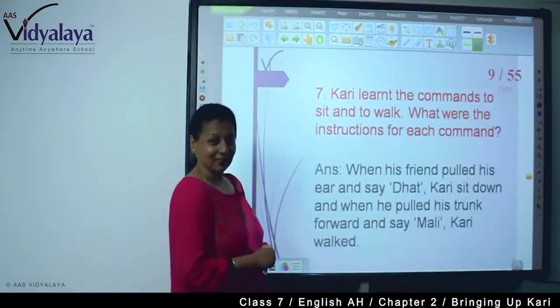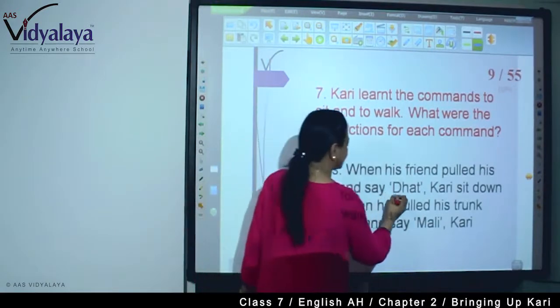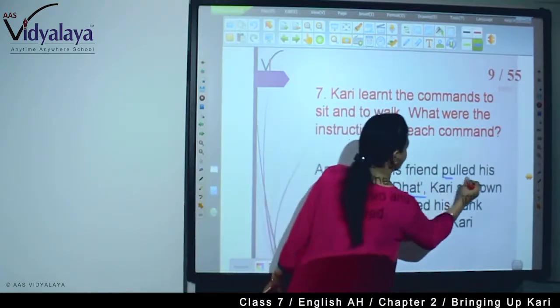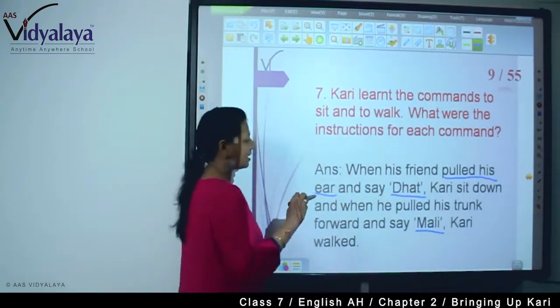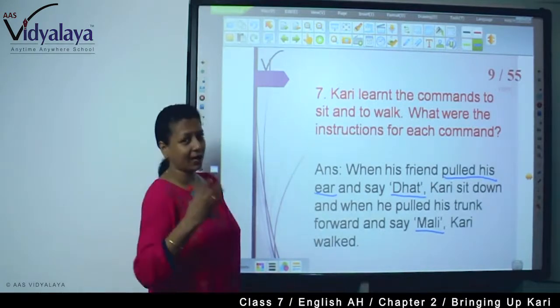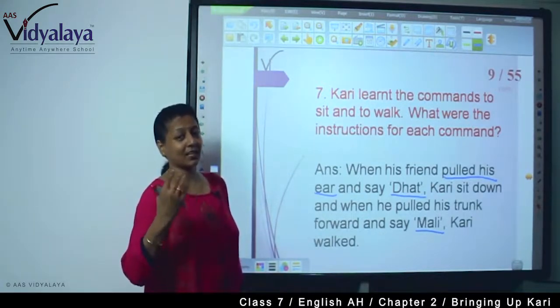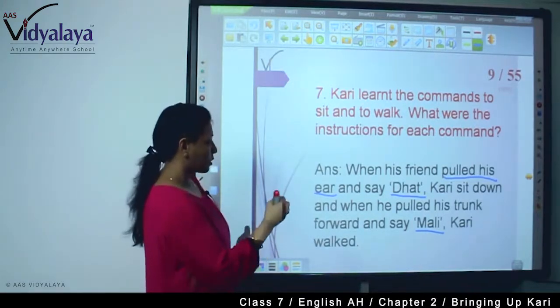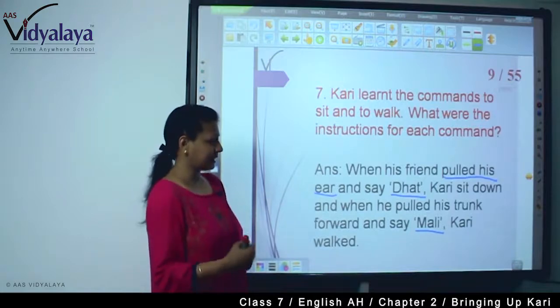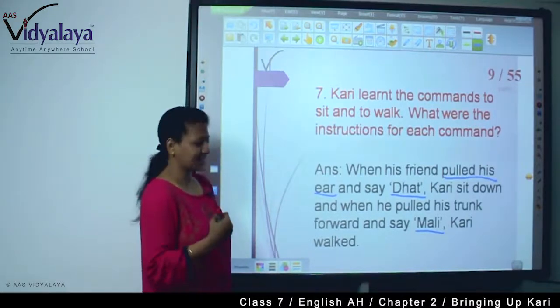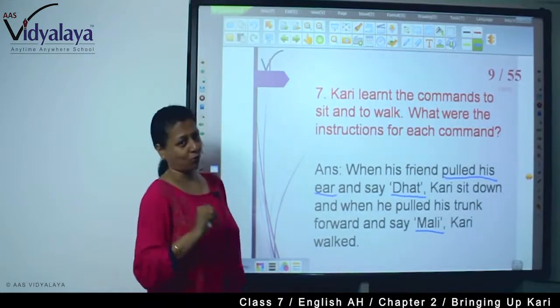Now this is the thing. So these are the commands, Dhat and Mali, and these are the gestures, or the way of making them understand what the elephant needs to do. So pulling his ear and saying Dhat, Curry sat down, and pulling his trunk and saying Mali, Curry walked.